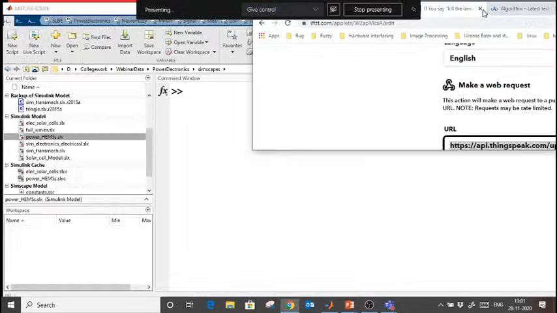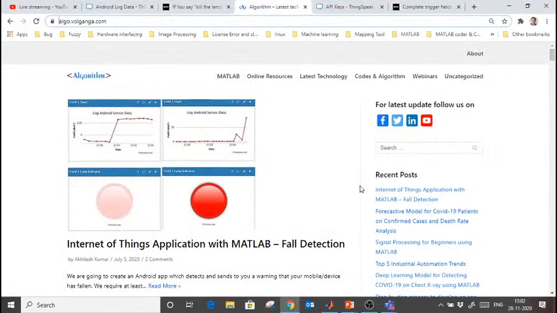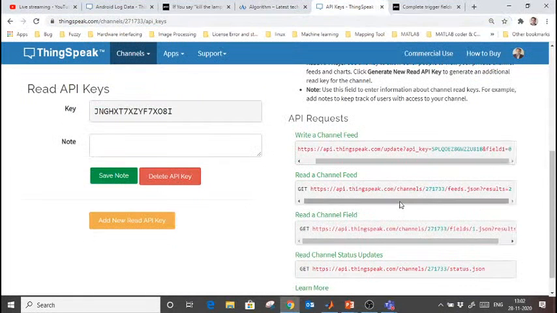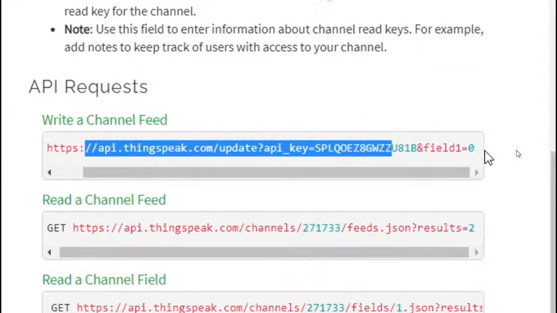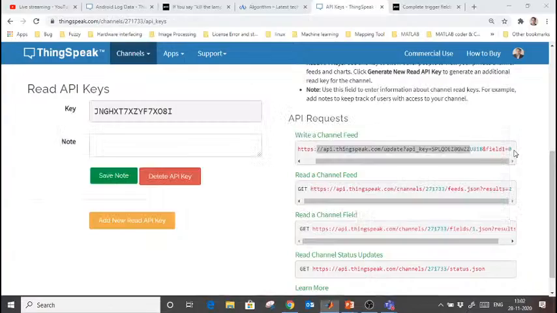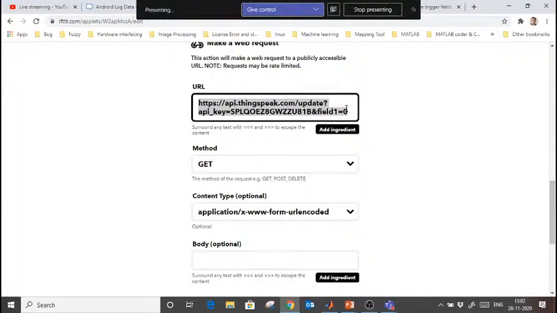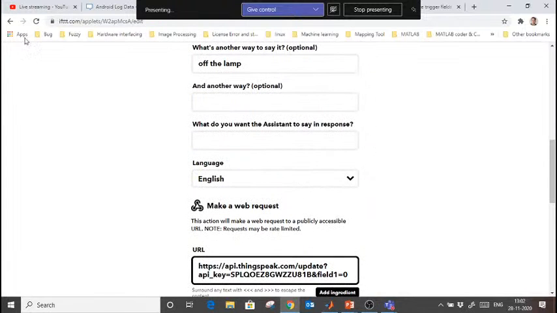Sorry, just wait a minute. Here, not this one, this link. And the field value will be 0 here. I just copy pasted there. Okay. So if I say kill the lamp, I want 1 to be written on this channel, then I will provide 1 here instead of 0. Okay. Same way.